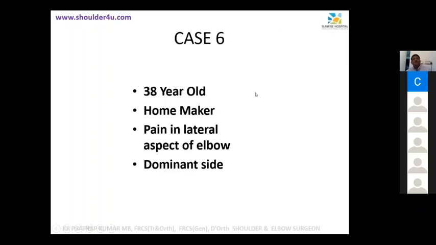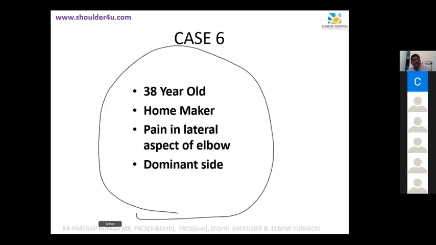It's a 38-year-old homemaker, pain in the lateral aspect of the elbow, on the dominant side. Akhil Jr. is still there, I hope. Yes, sir. Okay, there is no injury. Pain in the lateral aspect of the elbow, 38-year-old, so a middle-aged lady, homemaker. Sir, most probably lateral epicondylitis, tennis elbow. Very good. Anything else?